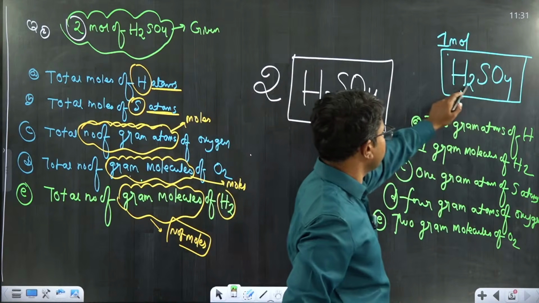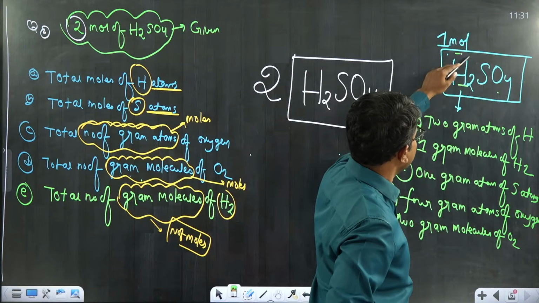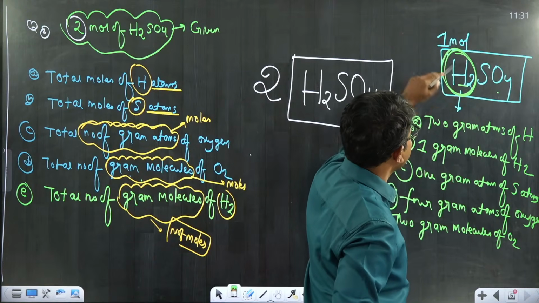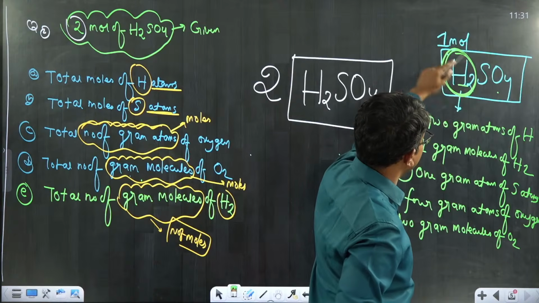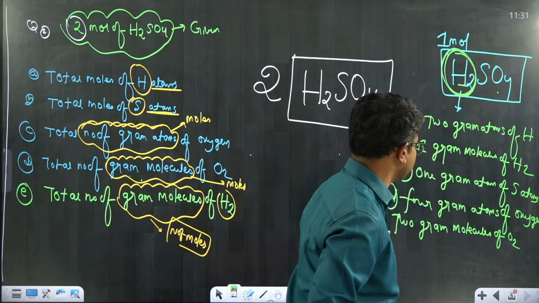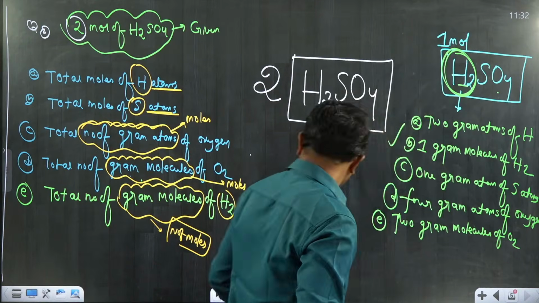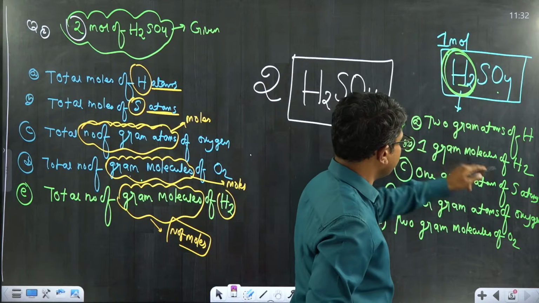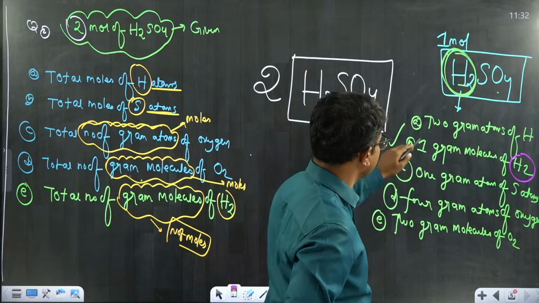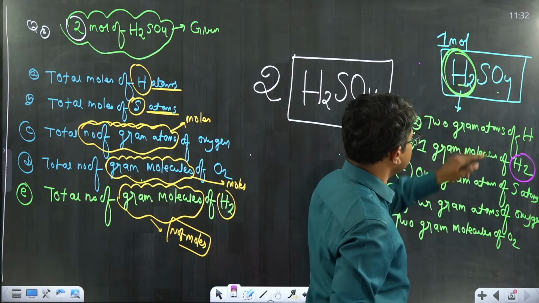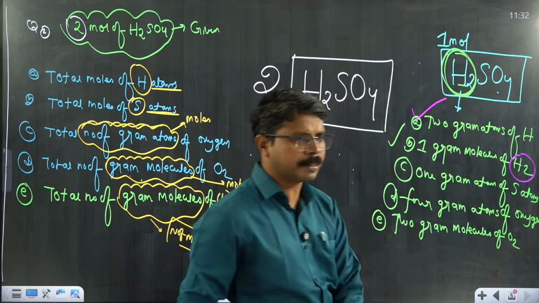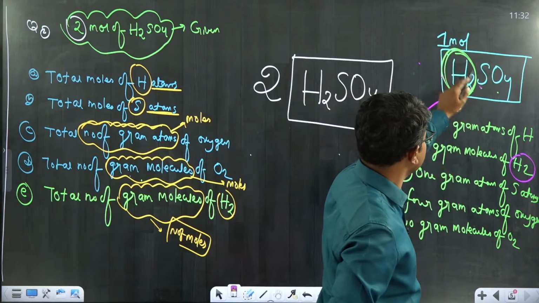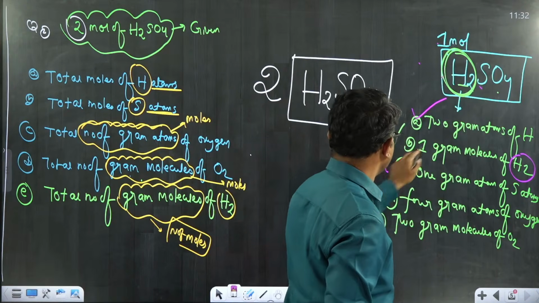Let us look at the H2SO4 1 mole sample. A 1 mole sample of H2SO4 contains, look carefully, if you are referring to it as a molecule, 1 molecule of H2, and 1 mole of H2SO4 contains 1 gram molecule of H2. It is true. Next, if you are converting into atoms, 1 molecule of H2 contains 2 atoms. Therefore, 1 mole of this sample contains 2 gram atoms of H. Correct statement. And 1 gram atom of sulfur, since 1 mole of H2SO4 is given.